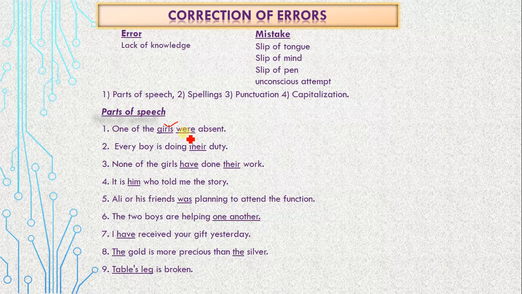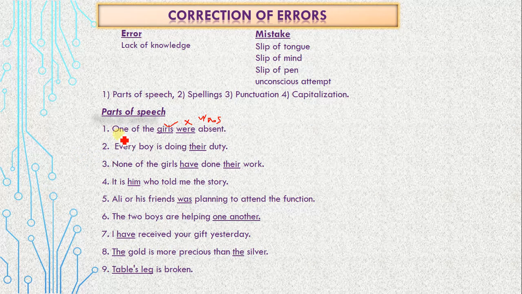And so as far as the helping verb or linking verb is concerned, it would always be singular. It means that this is wrong, because we are talking not about all the girls, but about only one girl out of these. So one of the girls was absent. What should be correct? One of the girls was absent. So it means that it would be a singular noun. Okay, got it? Next one.